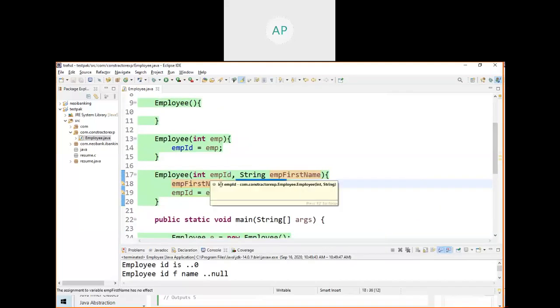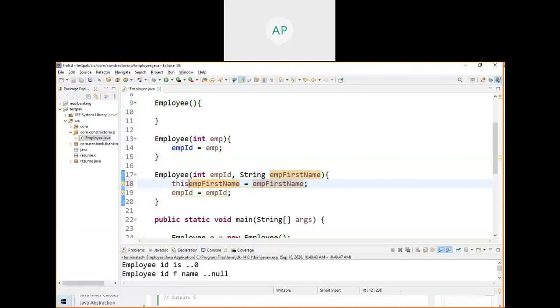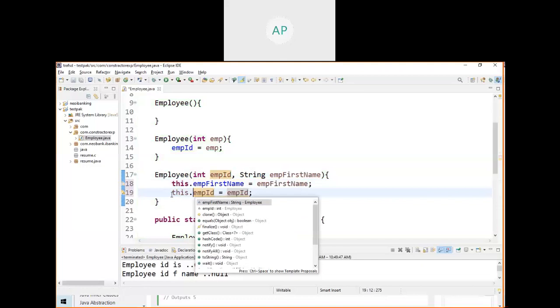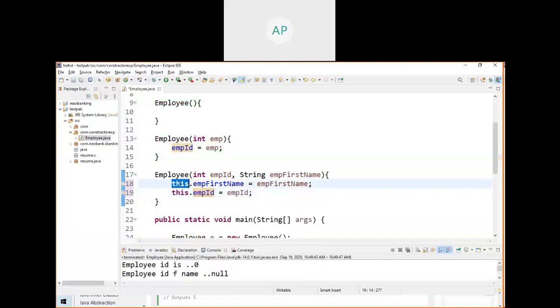This is the problem. Which one? Both are pointing to this variable. That is the problem. So you need to tell: this is a local variable, assign this to the instance variable. How will you tell, local variable to instance variable? Make this THIS. This dot.